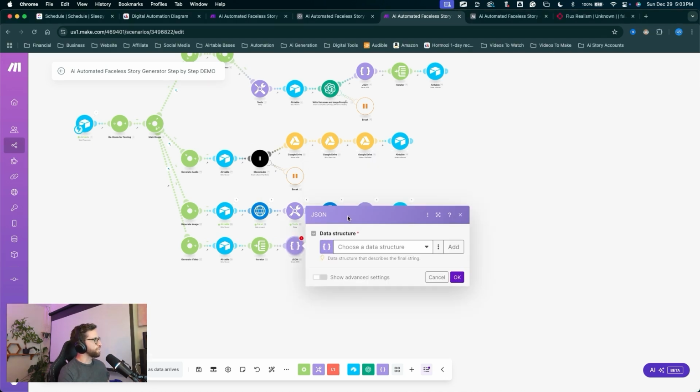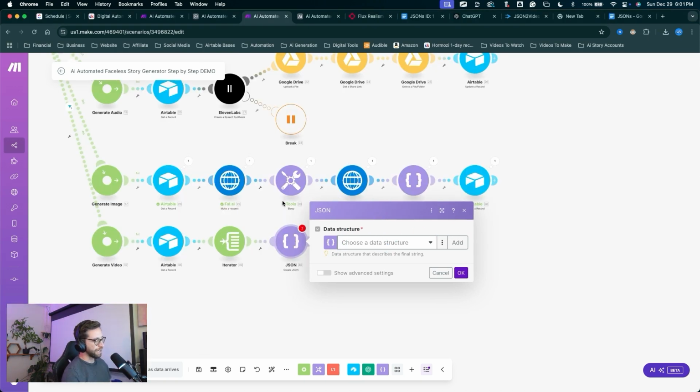Now we're going to input a data structure here, and creating data structures gets very complicated. So I have this data structure saved as a JSON object. I have the link in my school community if you want to jump in there and grab it. Otherwise, you'll have to create it on your own here. You can also check the links in the description of the video. So we've got to jump over to my document with the JSON text.